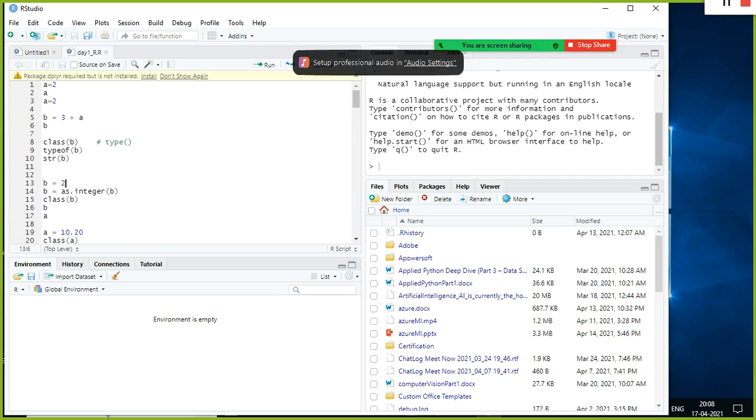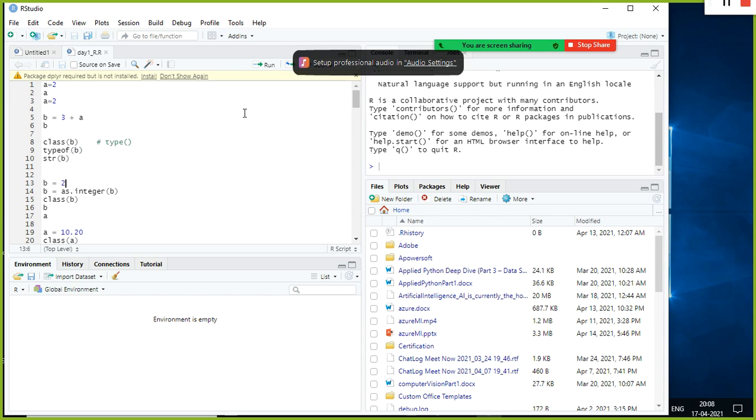Okay, any questions so far? We discussed Python. I covered Python, and also started discussing R, the data types and data structures. R and Python are more or less the same when it comes to data types and data structures.